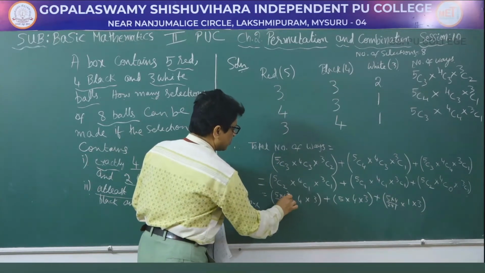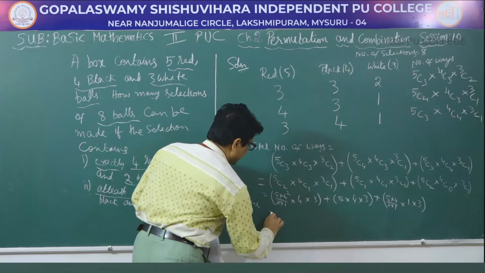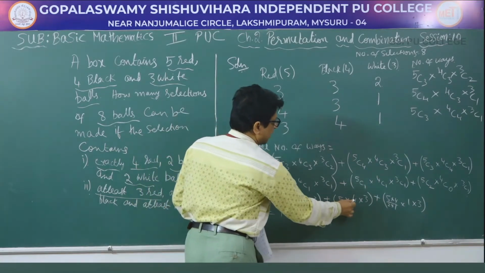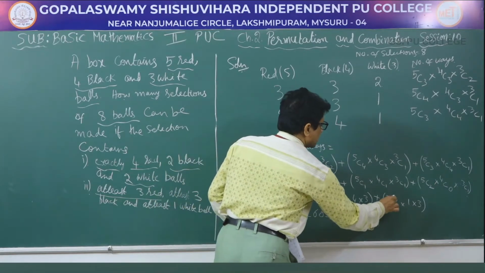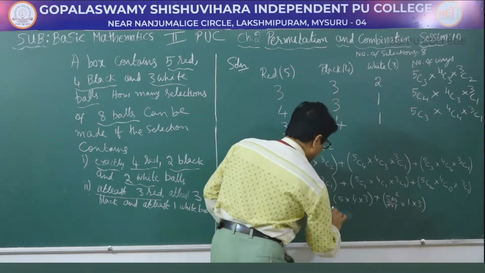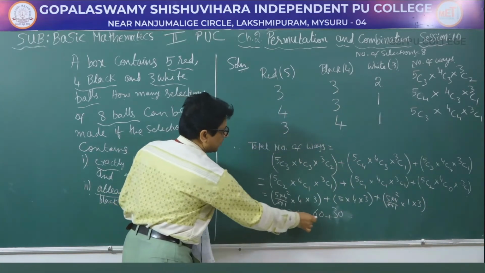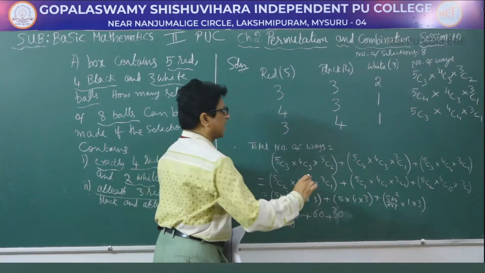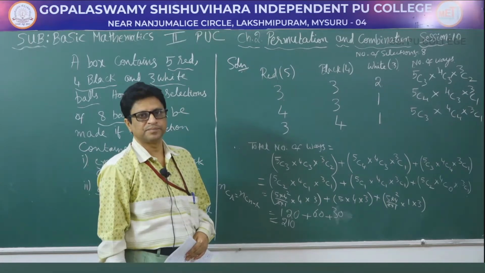So 2 1s are 2, 5 2s are 10, 10 into 4 is 40, 40 into 3 is 120, that is 120, plus 5 4s are 20, 20 3s are 60, plus 10 into 1 is 10, 10 3s are 30. So that will be equal to 120 plus 60 is 180, 180 plus 30 is 210. That completes this problem.